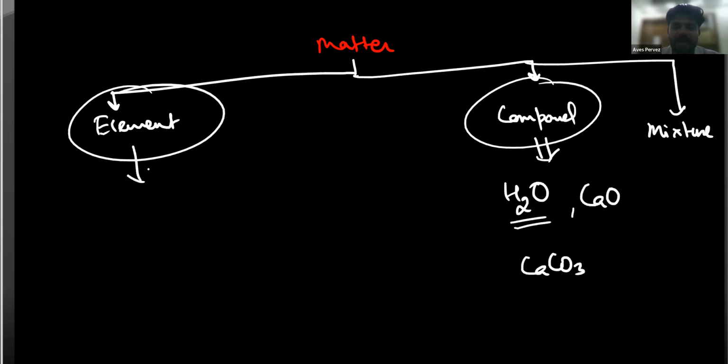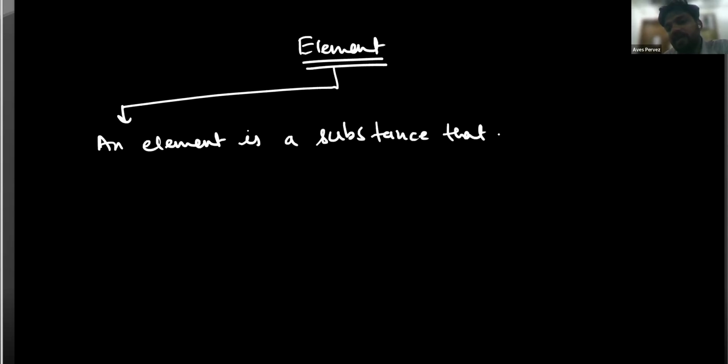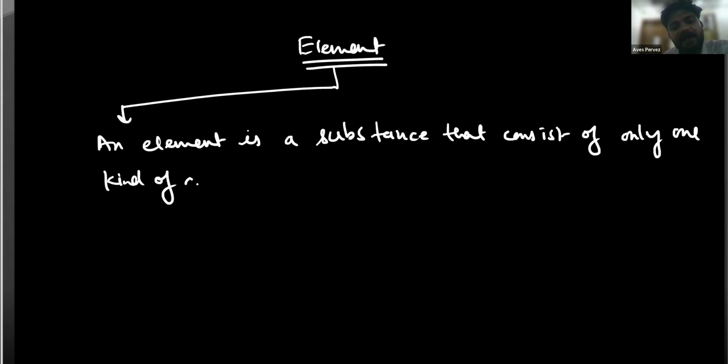So what is an element? An element is a substance that consists of only one kind of atoms.